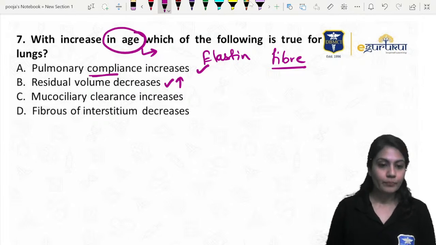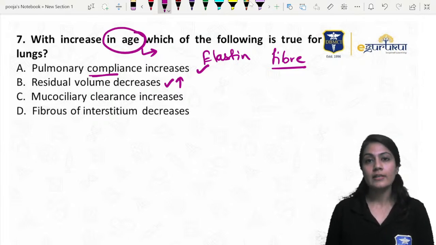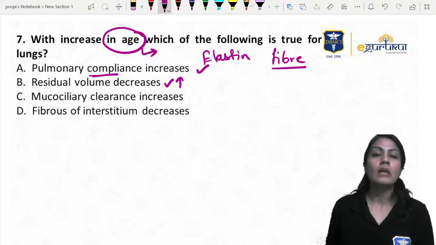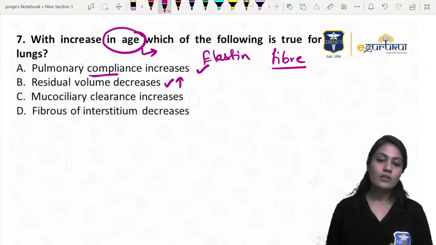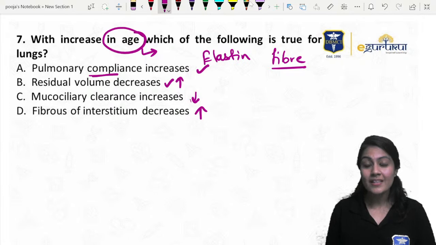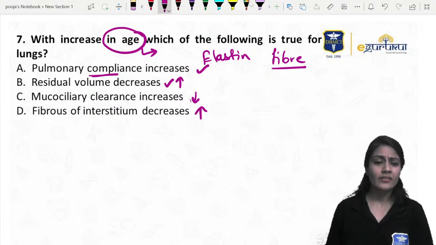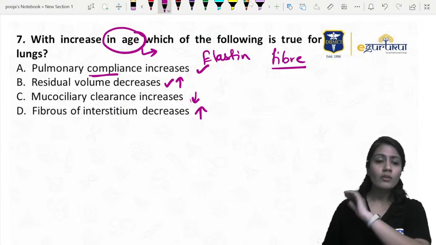Then mucociliary clearance decreases. Again, the dynein and those motor complexes also become weaker, and this is going to decrease. Fibrous interstitium is going to increase. More damage will be there, more soot particles, more carbon particles. If any diseases are there, they will be converted to fibrous tissue.